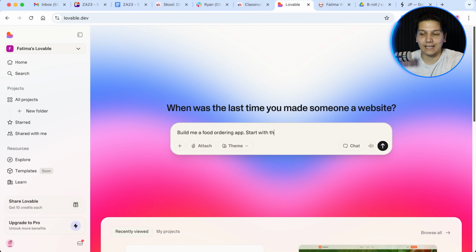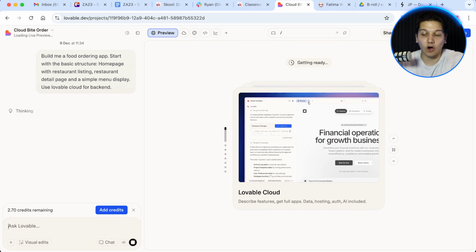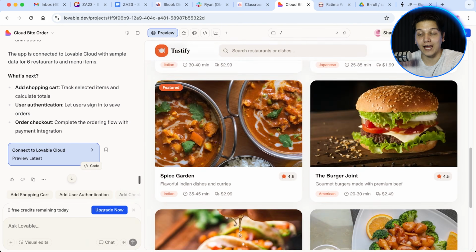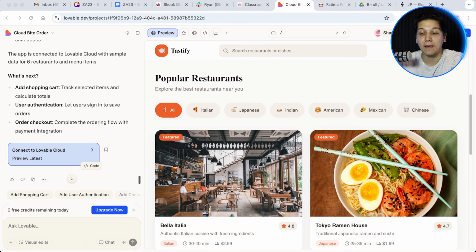So for the first prompt, build me a food ordering app, okay? Start with the basic structure. So I need a homepage that shows restaurant listings, a restaurant detail page, and a simple menu display. Use Lovable Cloud for the backend, okay? And it's creating the homepage. The restaurant cards are now showing up, and I can click into a restaurant and I can see their menu.